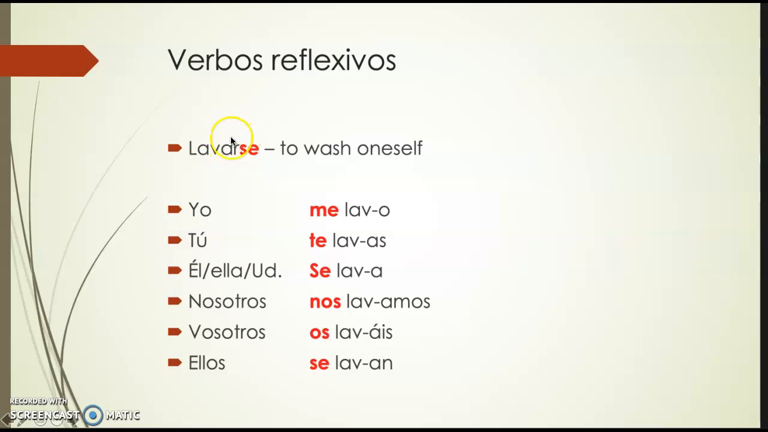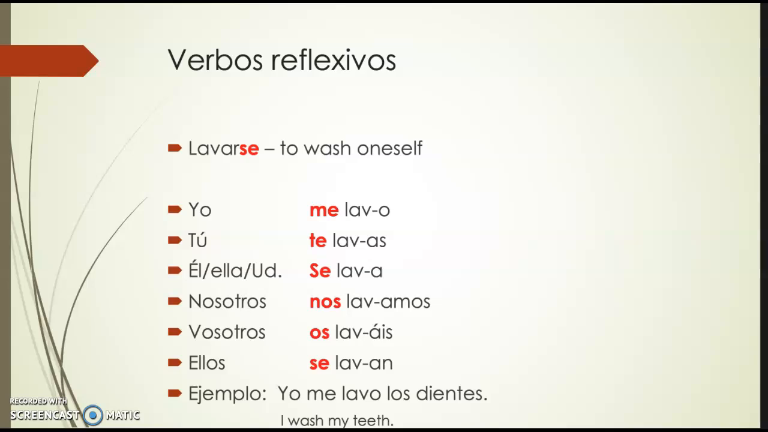You take out the AR and find the root lav, lavo with an ending, lavas, lava, lavamos, laváis, lavan. So when you put it together, it becomes yo me lavo, tú te lavas, él, ella, usted se lava, nosotros nos lavamos, vosotros os laváis y ellos se lavan.